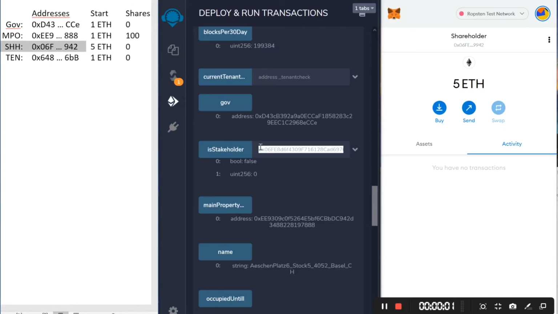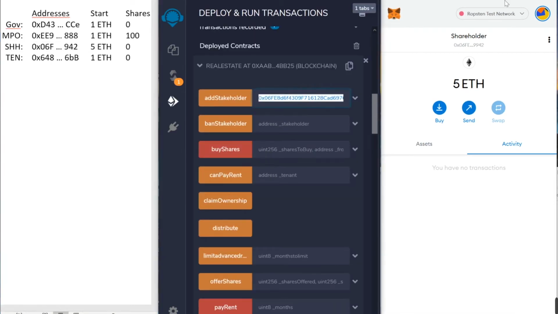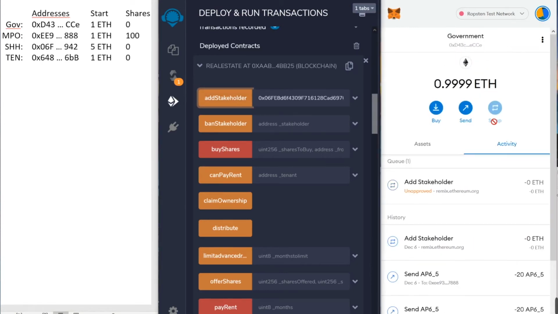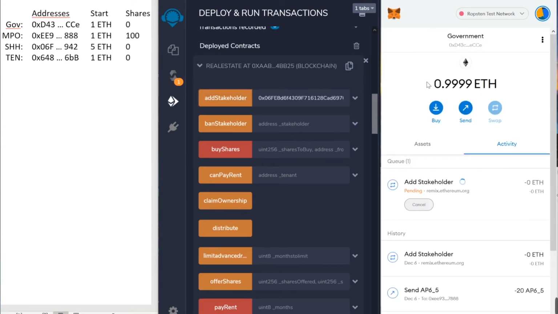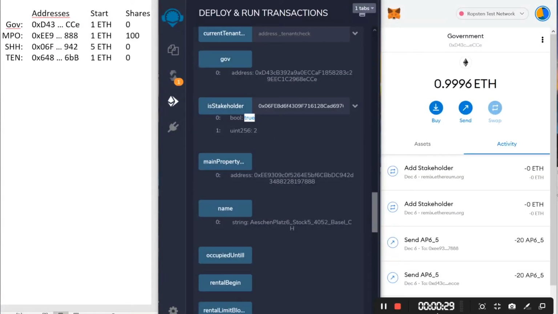Let's add the shareholder's account to the stakeholders array with our government account. Oh no, we don't have time for this! It has been added.